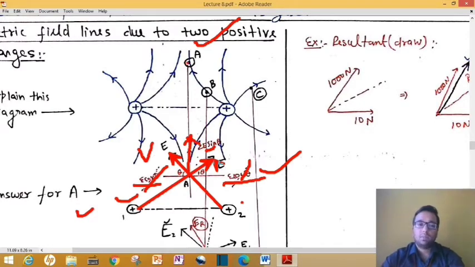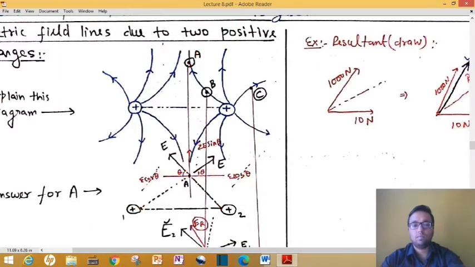That's why at this point, if you observe this electric field line, the curve is just straight. The direction is just straight. So the direction of the curve shows us the direction of the electric field at that point. Suppose I have considered one more point, that is point B. Just below point B, I have made one more diagram. Now pay attention.